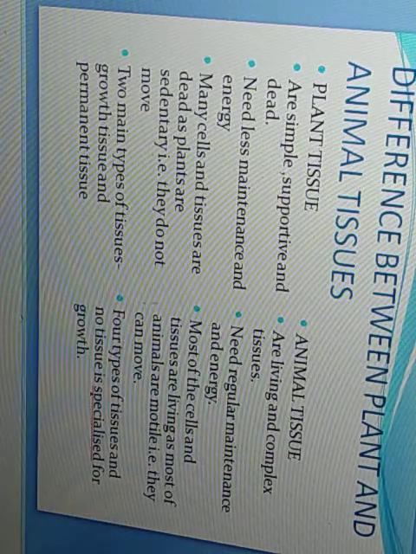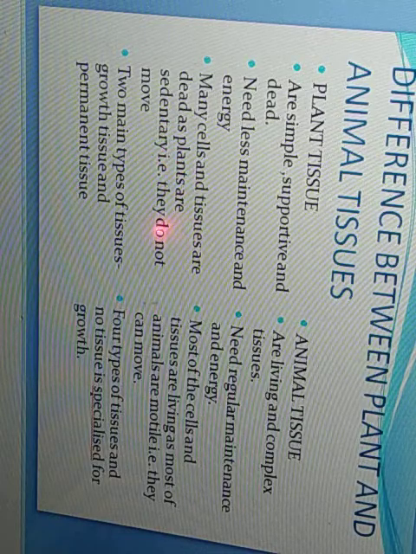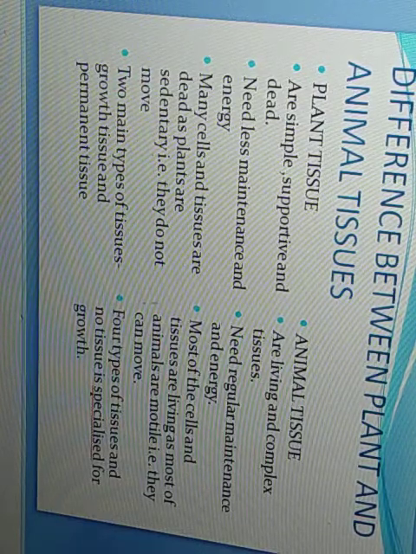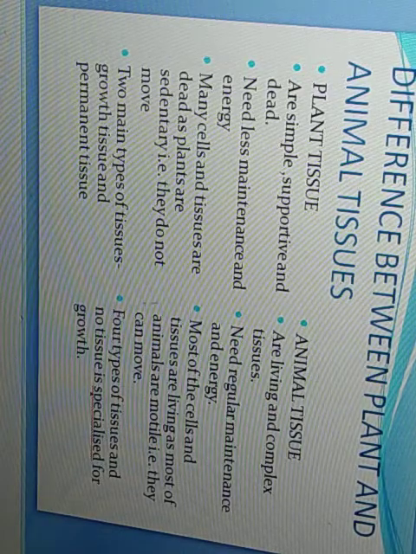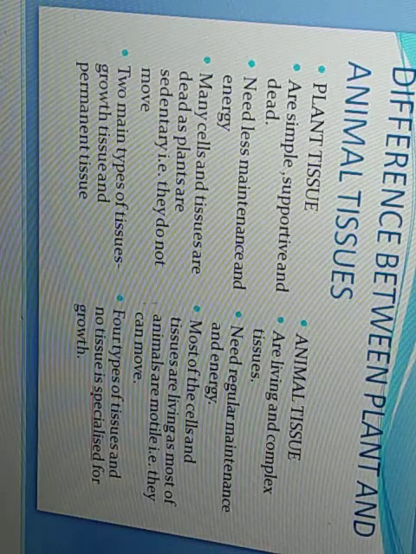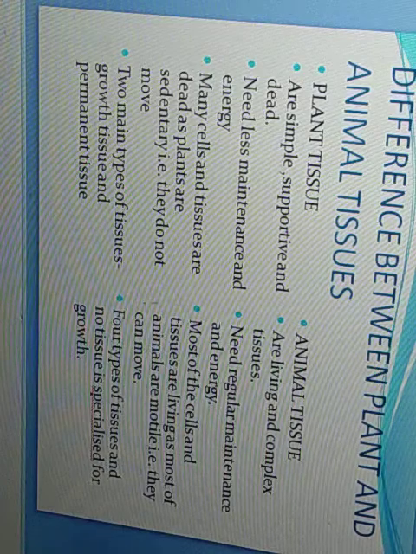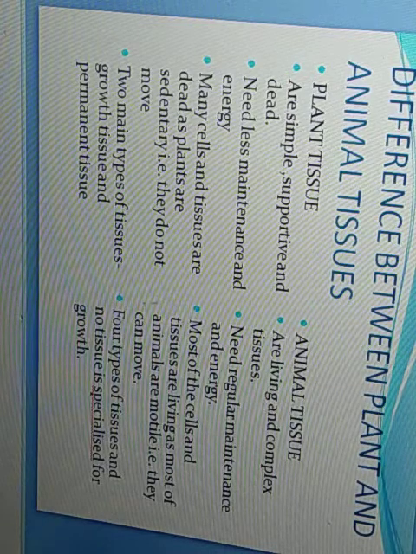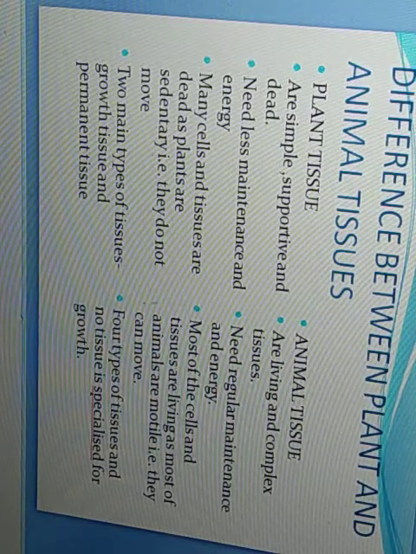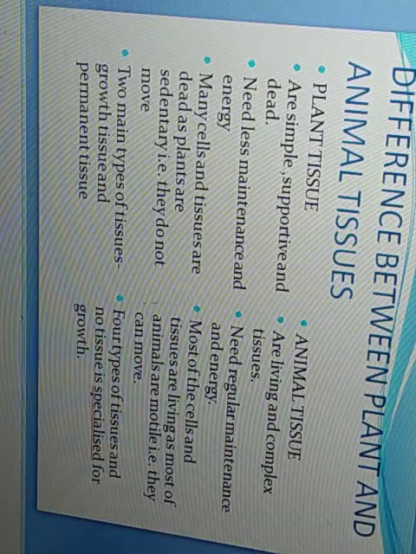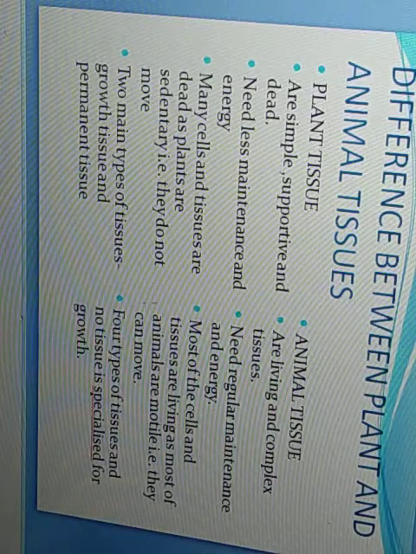Next, many cells and tissues are dead, as plants are sedentary, they do not move. The tissues and cells present in the plant are mostly dead, and this leads to their sedentary life. Most plants are sedentary. You might be surprised that plants can move. Some unicellular plants or aquatic plants are not sedentary, they can float with the water.